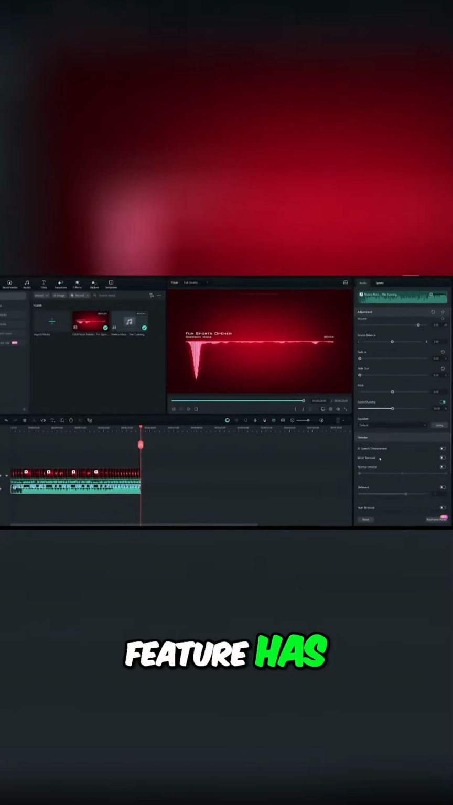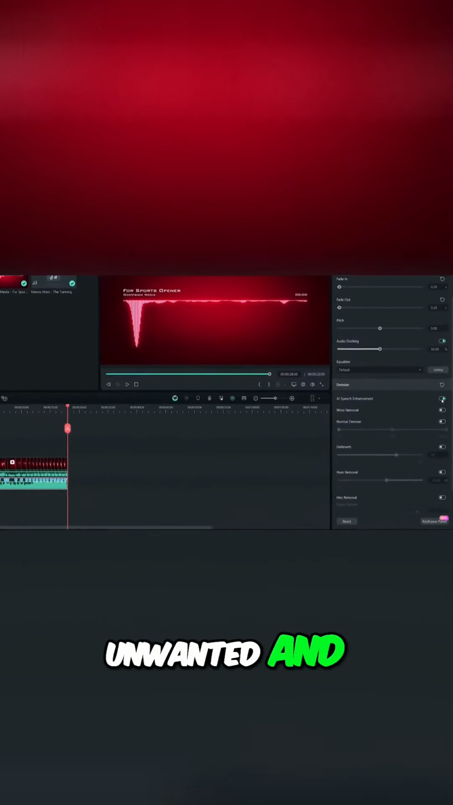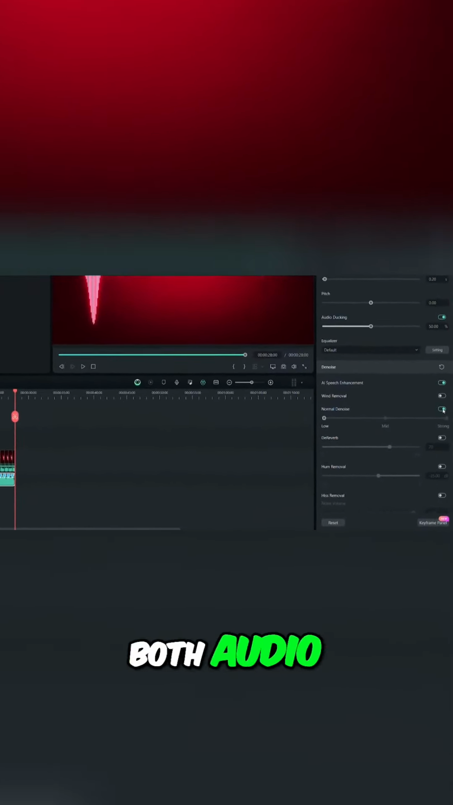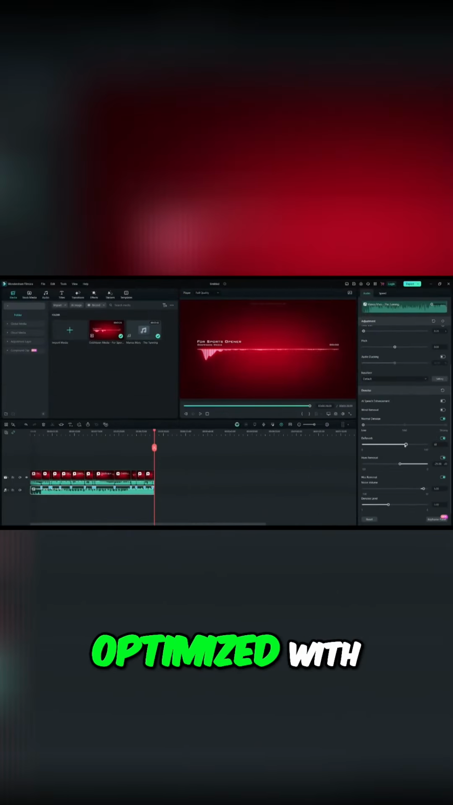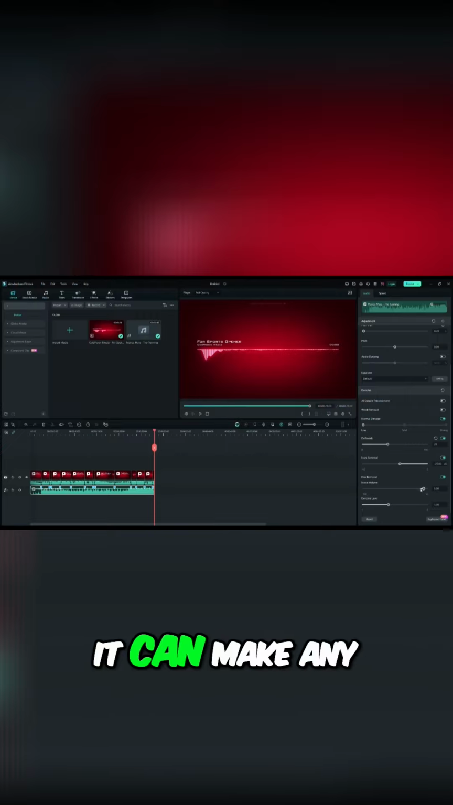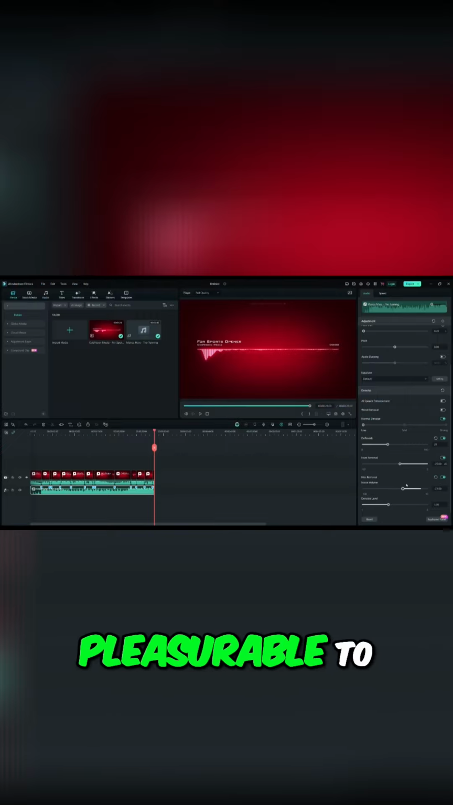AI Audio Denoise. This intuitive feature has the capability to remove unwanted and irritating background noises from both audio and video files. Moreover, you can also make audio more optimized with reverb reduction, hiss removal, or hum removal sliders. It can make any audio more apparent and more pleasurable to hear.